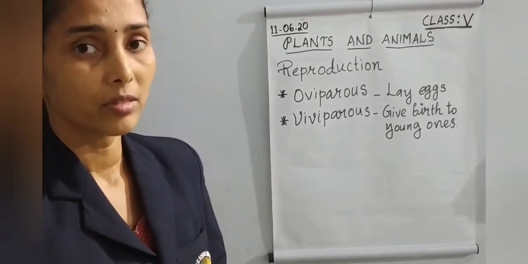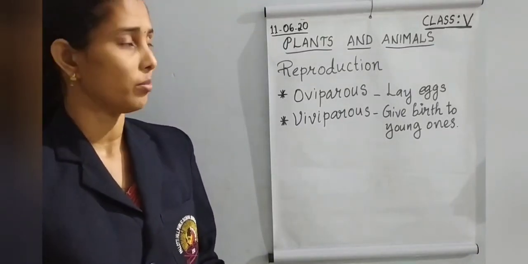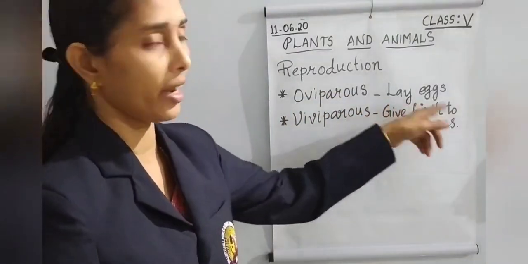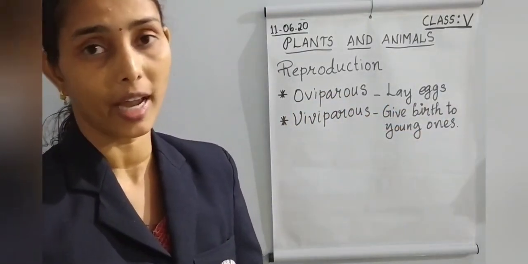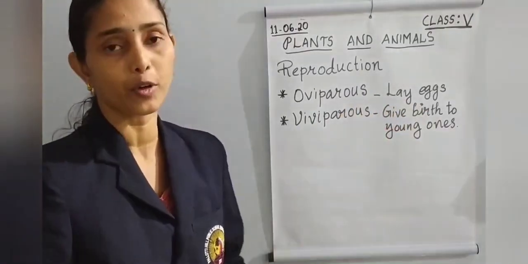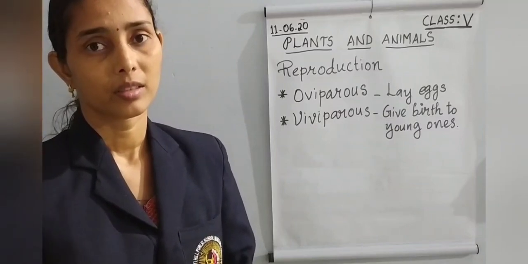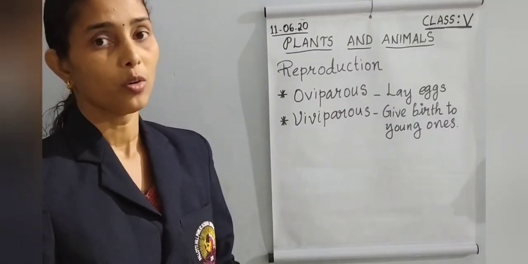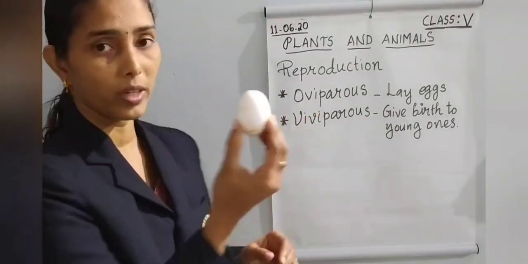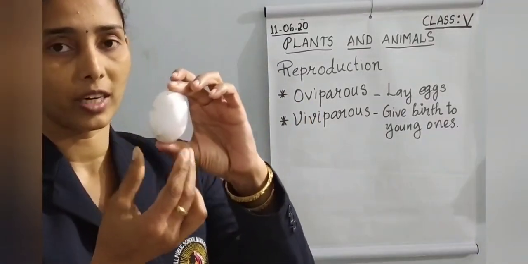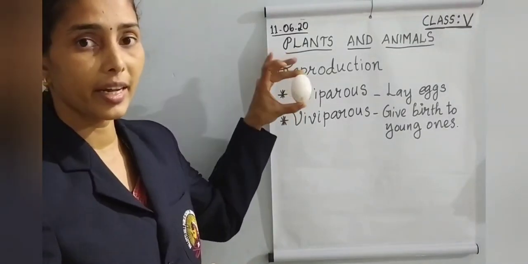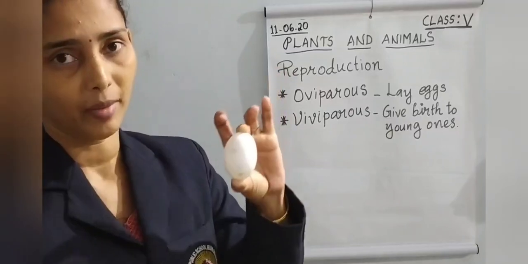So we can give a special name for them, that is oviparous. Oviparous means they lay eggs. The O is like an egg, so there is no need to be confused. Oviparous means egg-laying animals.